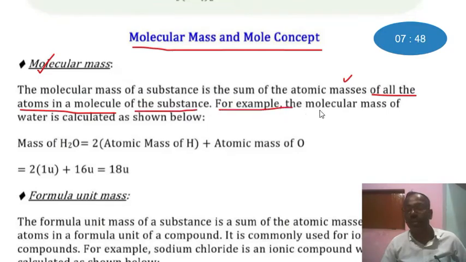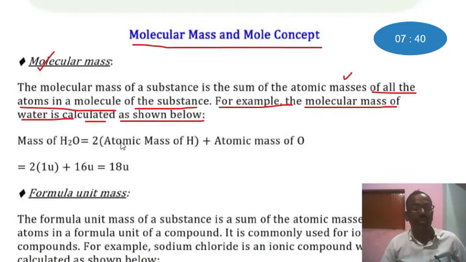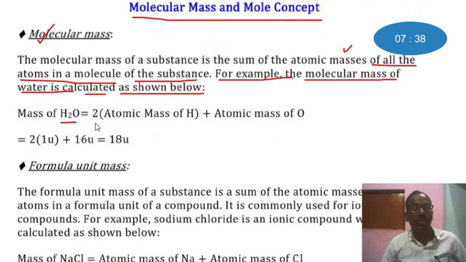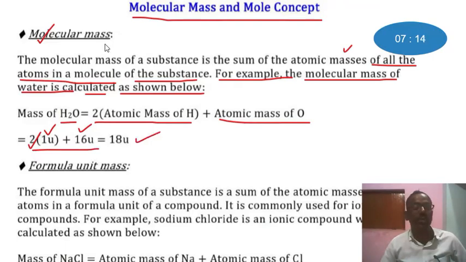For example, the molecular mass of water is calculated as shown below. The mass of water equals 2 times the atomic mass of hydrogen plus the atomic mass of oxygen. So we write 2, and the atomic mass of hydrogen is 1 u, plus the atomic mass of oxygen is 16 u. The sum of these will be 18 u. Hope that there is no problem to understand the molecular mass.